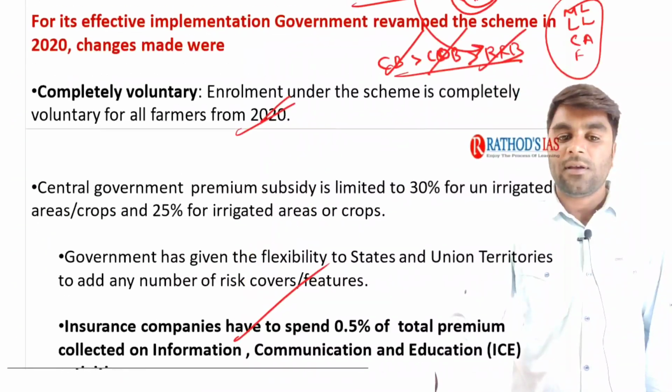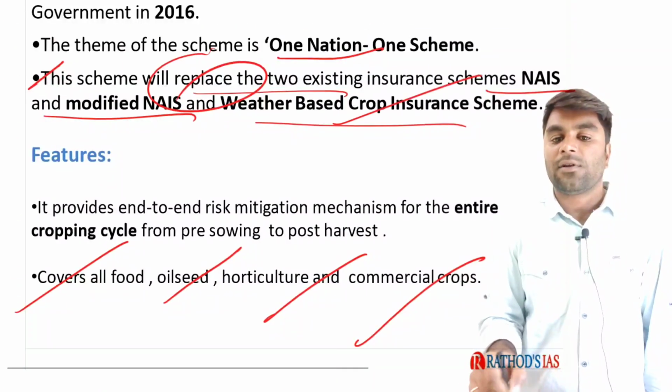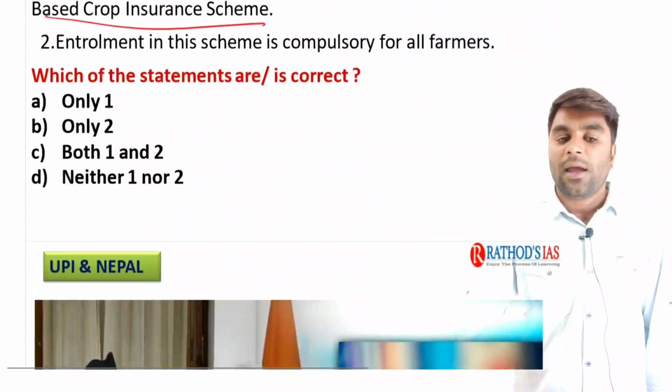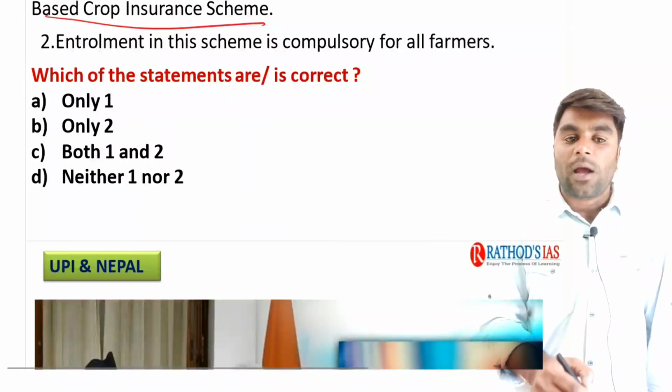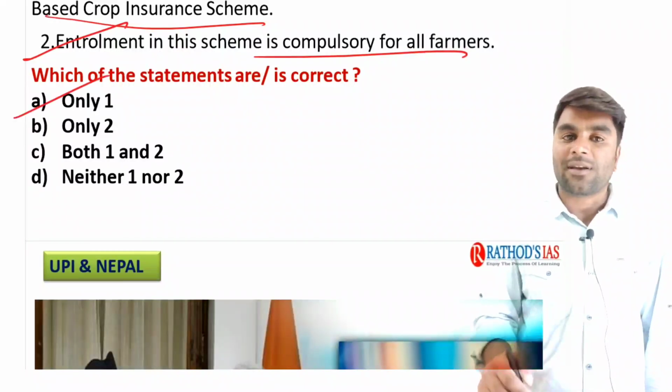So you can clearly see here that the scheme replaced the two existing insurance schemes and weather-based crop insurance. So far, the first statement is correct. And as I said, after the 2020 amendment, the enrollment in this scheme is not compulsory for all. So option A is correct.